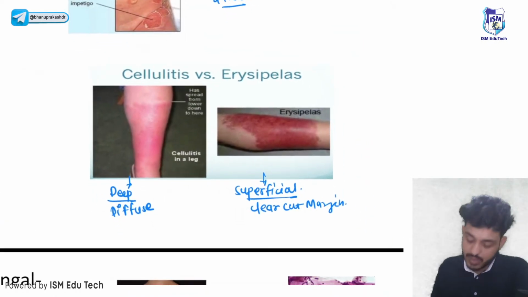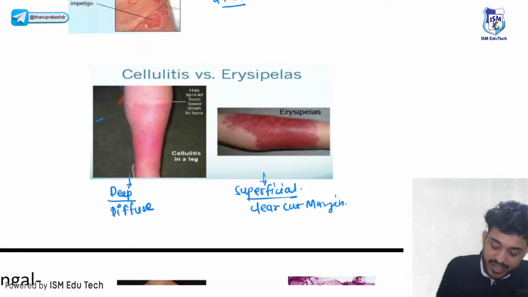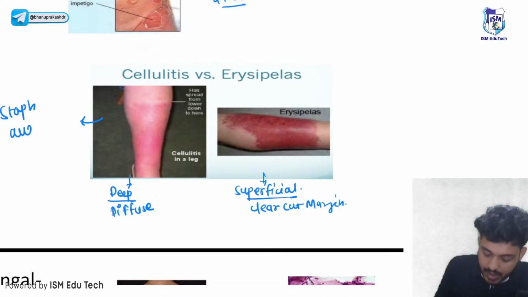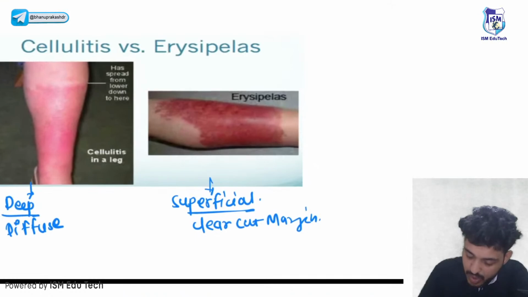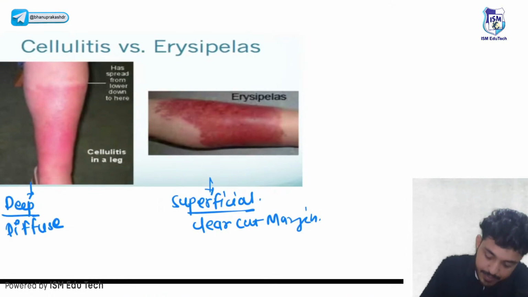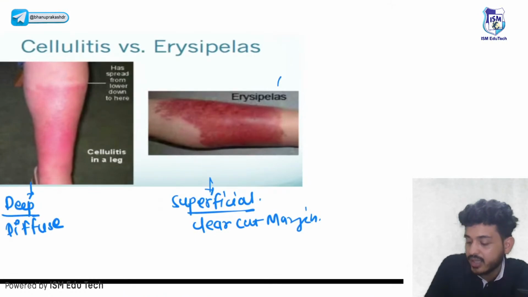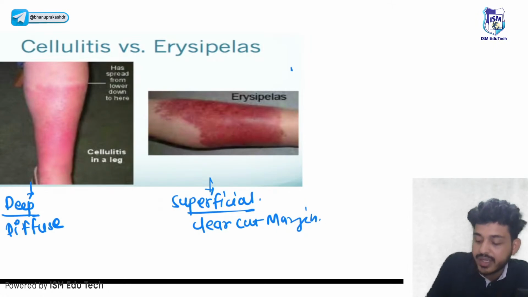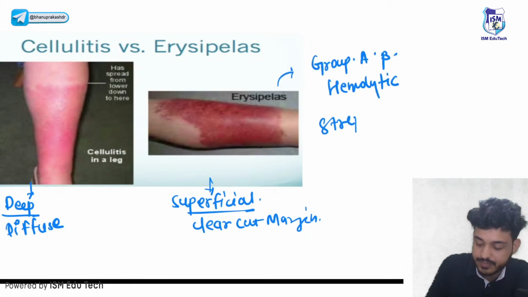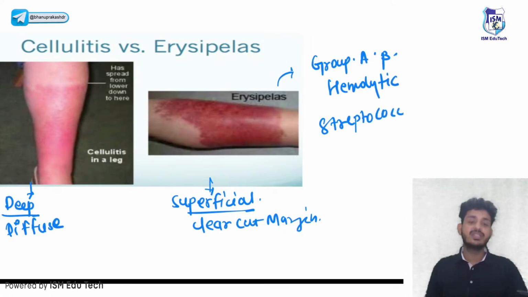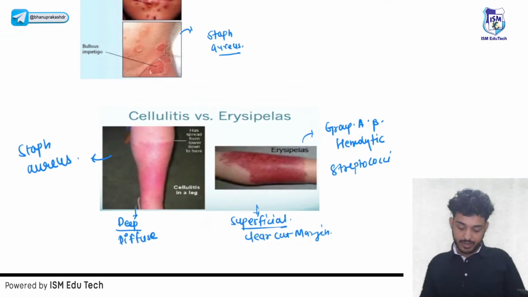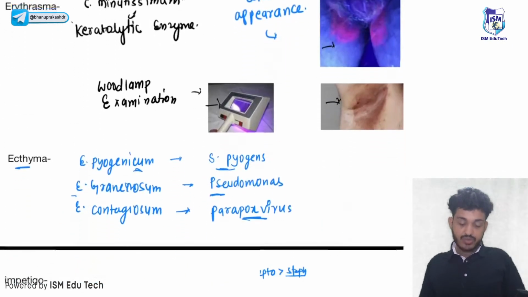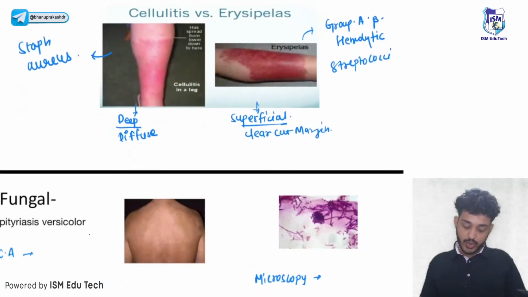What are the causative organisms for cellulitis? The most common organism will be Staph aureus. In erysipelas, the most common organism will be group A beta hemolytic streptococci. So these are the differences between cellulitis and erysipelas that you should remember. Till now we are done with the bacterial infections. Let's move on to some fungal infections.